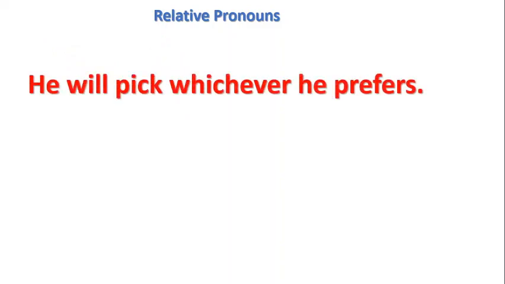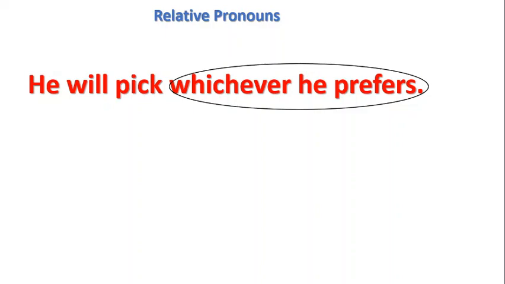Look at this first example. He will pick whichever he prefers. What is the relative pronoun there? Whichever. That already gives you a clue that all the words after whichever, including whichever, make up what? The subordinate clause. But the question is, what is the grammatical name? There is a trick. To get the grammatical name, you must find out what it is doing there. He will pick what? Oh, yes. Because you are looking for the name of something, definitely it is a noun clause.